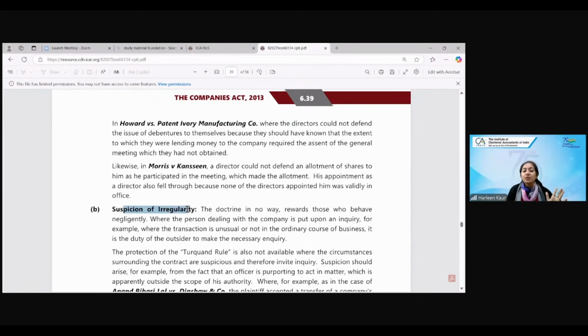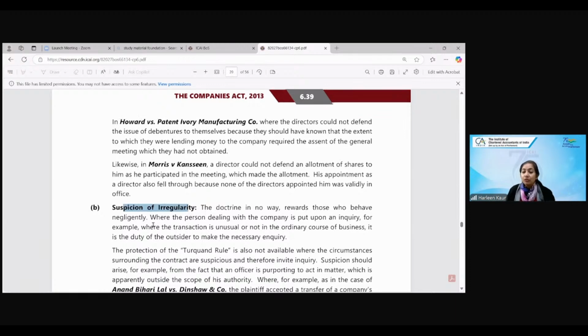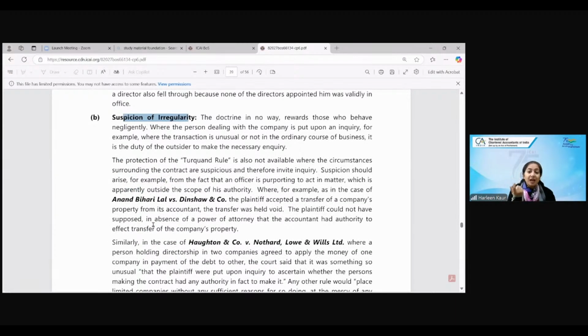Similar is the case of suspicion of irregularity. This point tells you that if you have a suspicion, meaning doubt, in any contract, you must raise an inquiry. Like an accountant having the power of attorney in his hand. If you refer to good Hindi movies, they show things like this: I'm going to sell the property of the company in my name. You cannot be the owner of the property. The company is its own owner. How can the accountant have the power to transfer the company's property? So there is a doubt, a suspicion in this. Such kind of transactions, if you are doing, then the respective accountant as well as the outsider will be held liable,